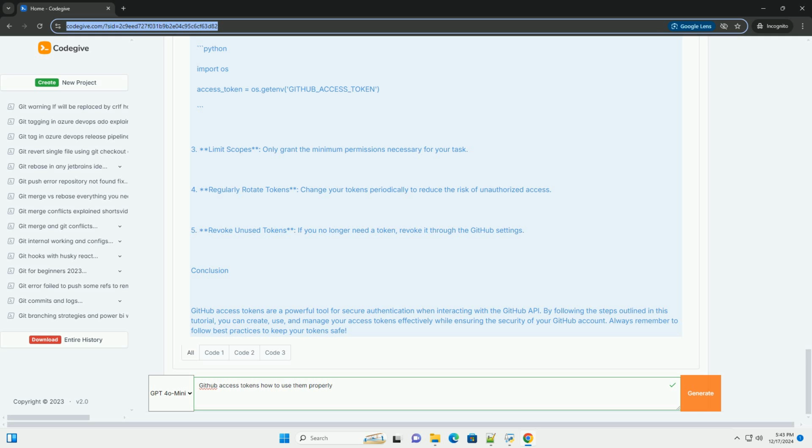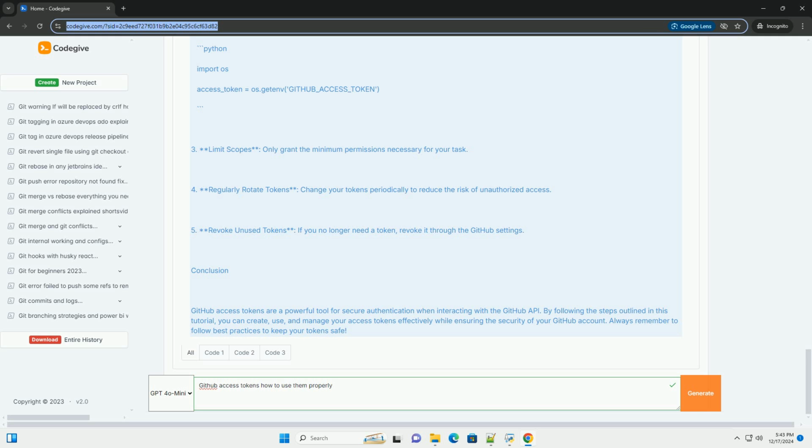API endpoint to get user repositories. url = https://api.github.com/user/repos. Make the request. response = requests.get(url, headers=headers).